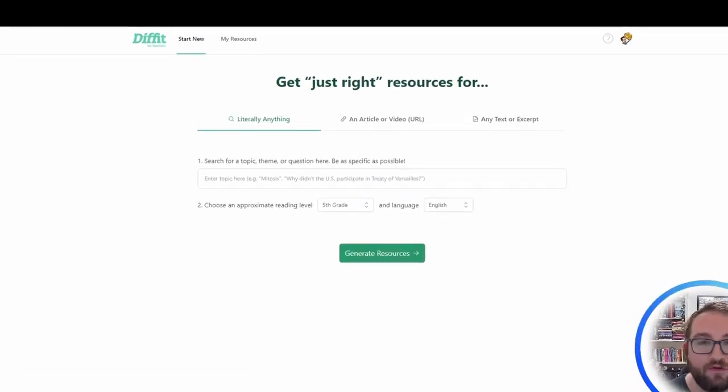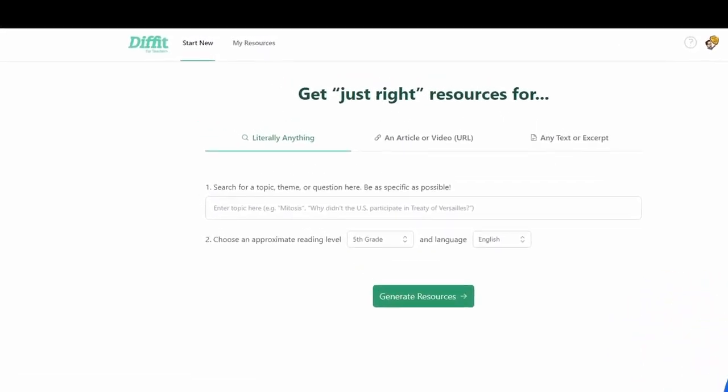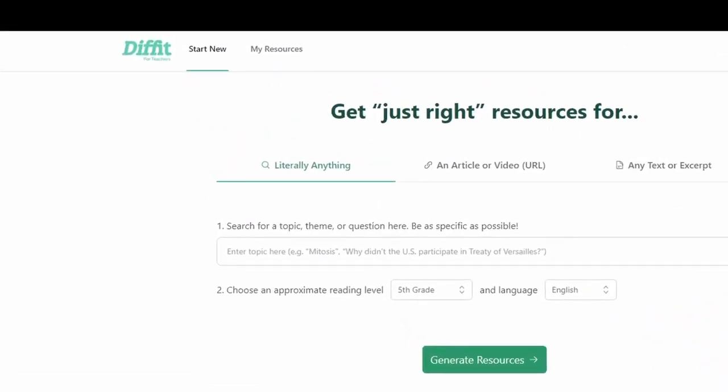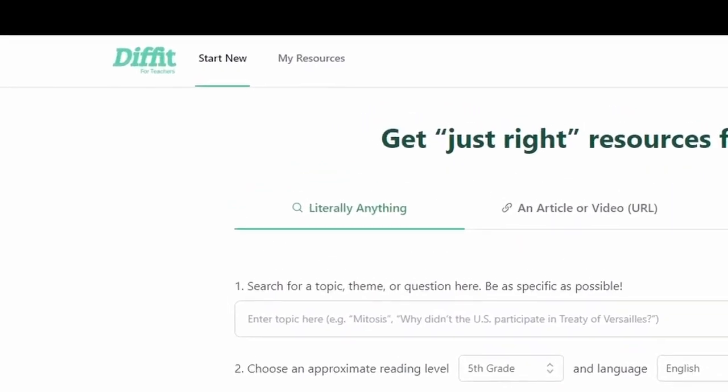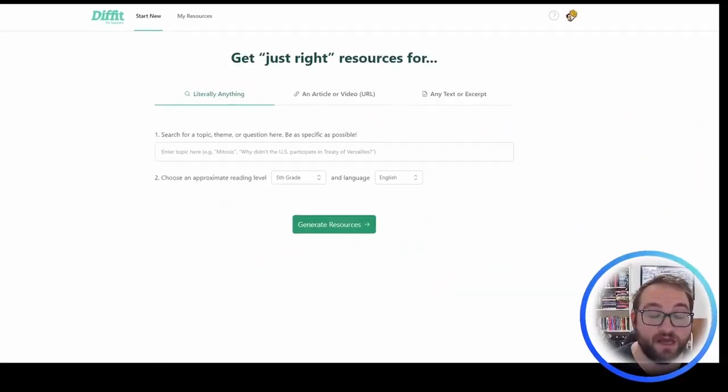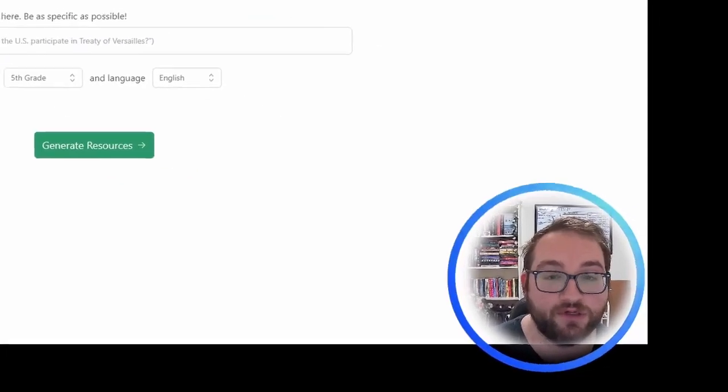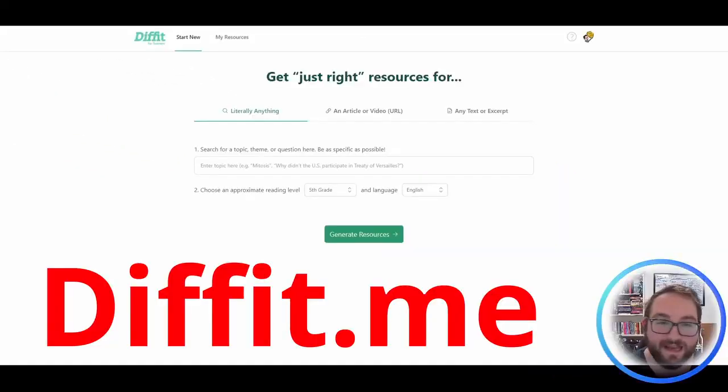Whether you're in school or a lifetime learner, I'm going to show you a website that will allow you to research any topic you want. And if you're a teacher, relay that information directly to your students. Today, we're going to look at a website called Diffit. And whether you're a teacher, an educator, or a lifelong learner, this is the website for you.